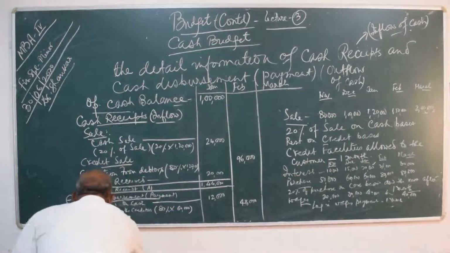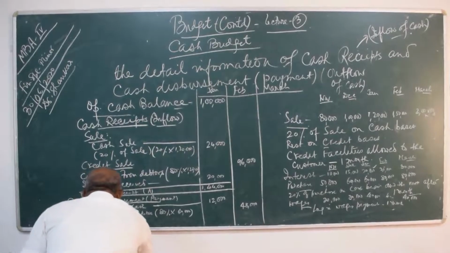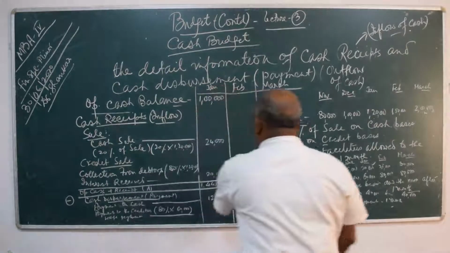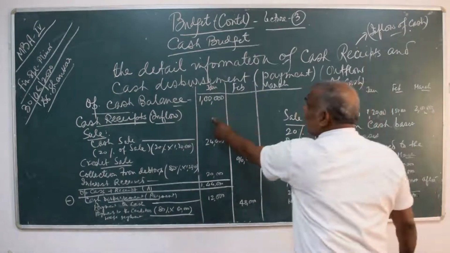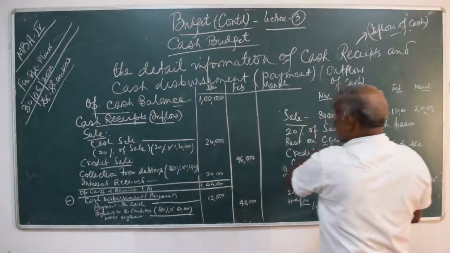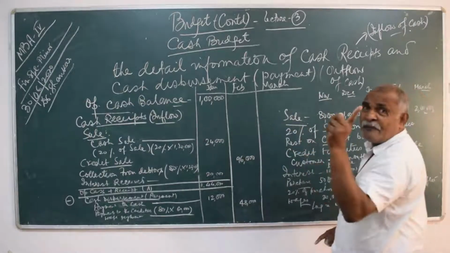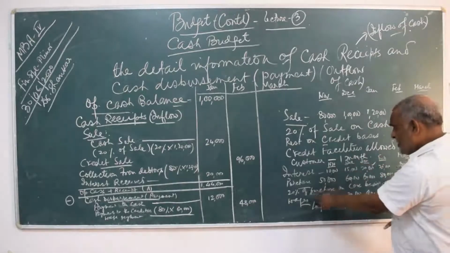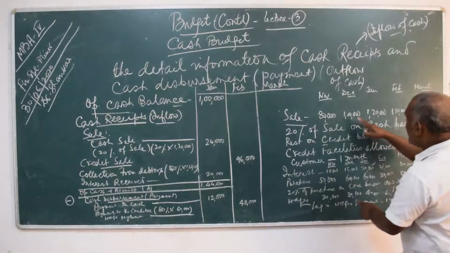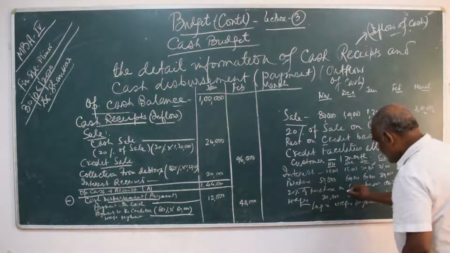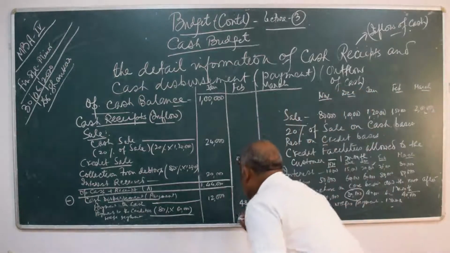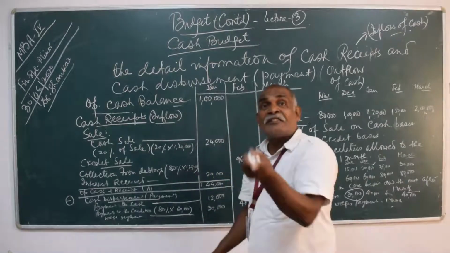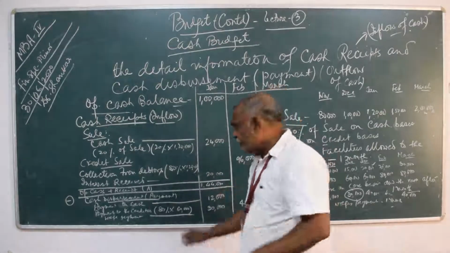Means lag in payment, 1 month. So December payment you will pay in the month of January. So wages payment of December is how much? December payment is 30,000. So 30,000 you will pay in the month of January. This is the wages of December, but you are paying in the month of January.